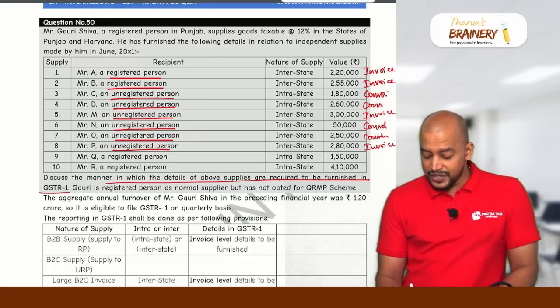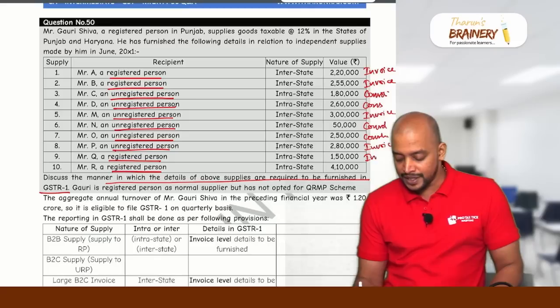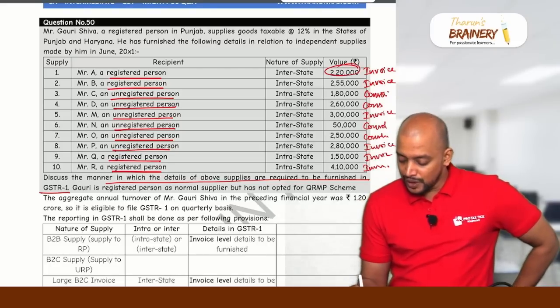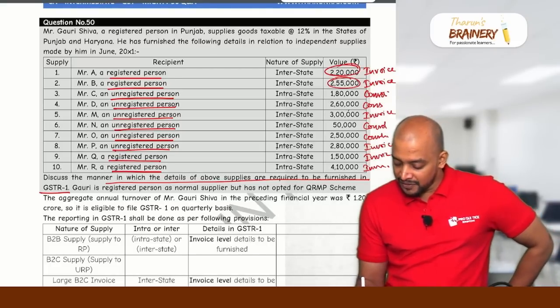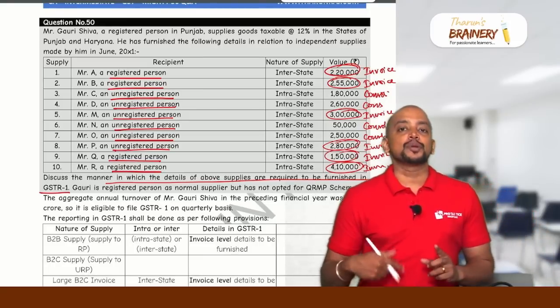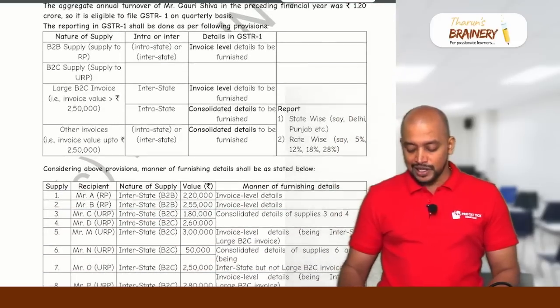Then registered person, B2B always invoice wise. So what are the transactions which are to be given invoice wise? This 220, 225, 3 lakhs, then 280, 150 and 410, we need to report invoice wise. Rest of the things we will do consolidation.